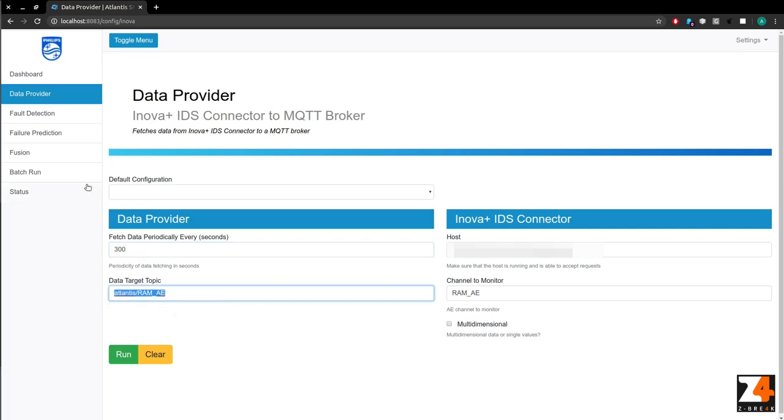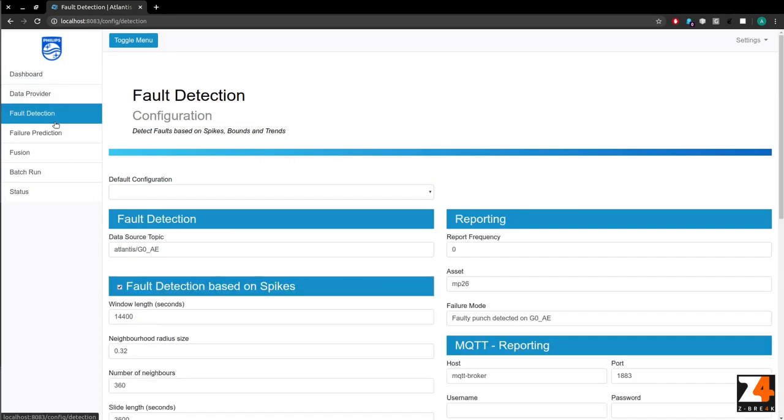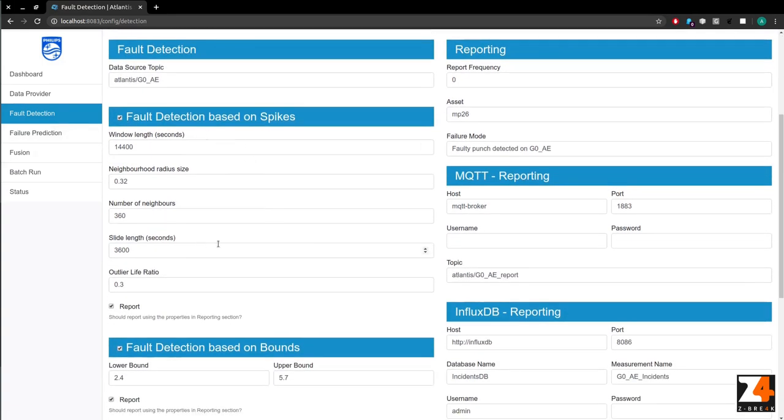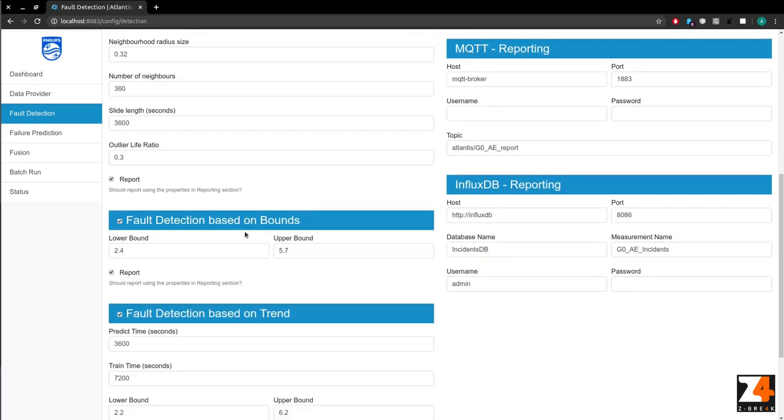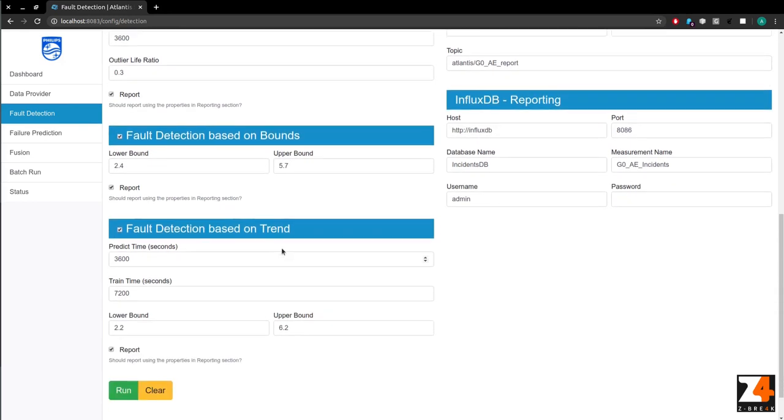Next, we move to the fault detection component, which offers reactive smart maintenance monitoring features. We have three detection options. A fault detection based on spikes, which is supported by a state-of-the-art outlier detection algorithm for streaming data, called Microcluster Continuous Outlier Detection, for short MCOD. Detection based on bounds, which is a simple rule-based approach. And detection based on trends, which uses a linear regression approach to estimate the future trend of the measurements.